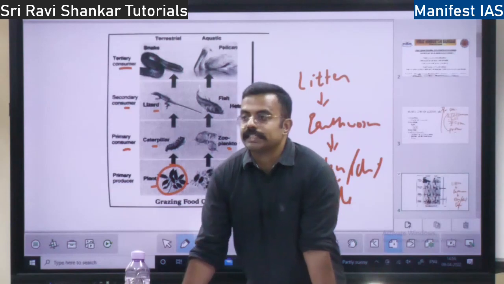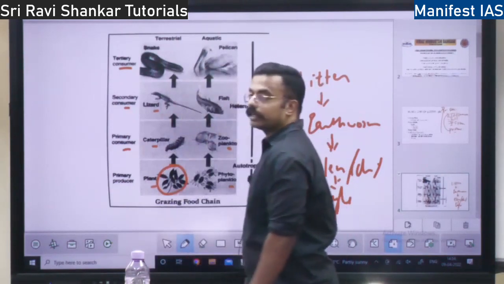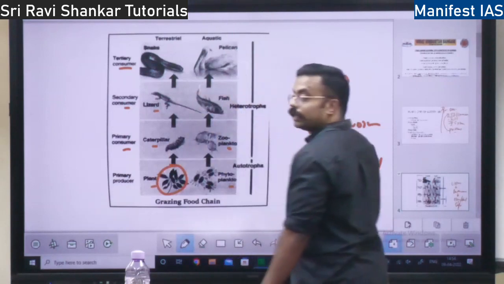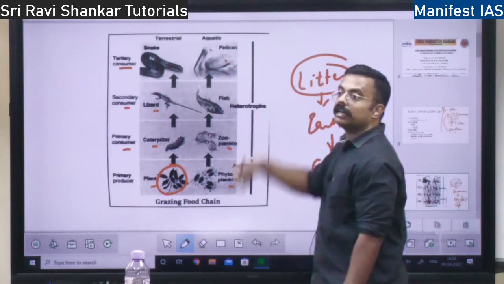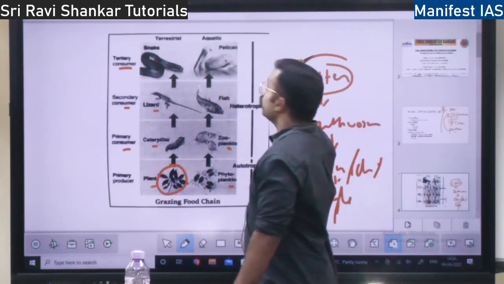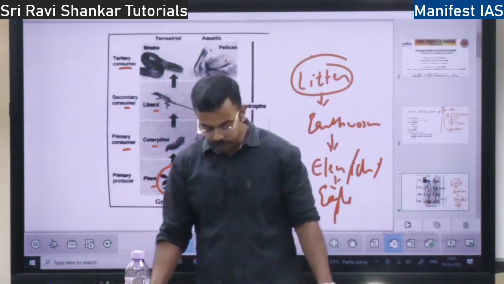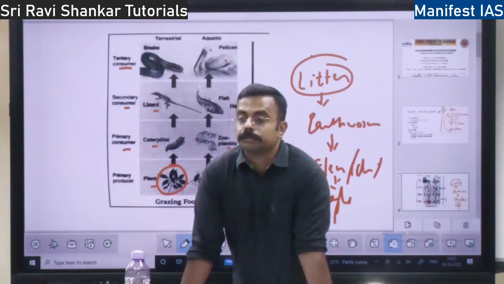This detritus food chain is actually linked to the grazing food chain. If there is no grazing food chain, how will there be a detritus food chain? Whatever is the end product here will be the source for the detritus food chain, right? Okay, so this is all about the concept of food chain.